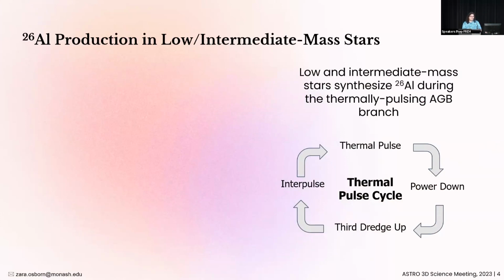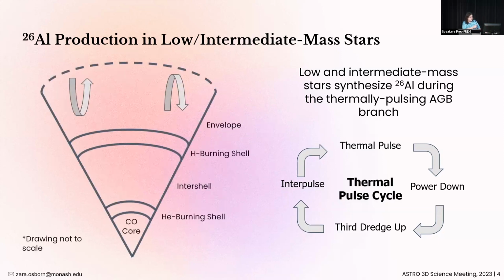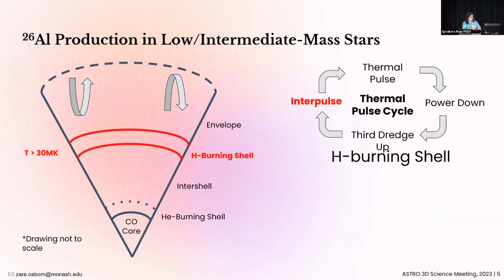Towards the end of the AGB phase, these stars begin to experience what are known as thermal pulses that are driven by unstable shell helium burning, and this is characterized by the thermal pulse cycle. I have here a diagram that's just showing a slice of the stellar interior of an AGB star, and we are going to follow aluminium-26 on the journey from the point where it is made within the star to the point where it gets ejected to enrich the space surrounding it. Aluminium-26 is made within the hydrogen burning regions of stars. During the interpulse phase of the thermal pulse cycle, the hydrogen burning shell is making aluminium-26 and depositing it into the intershell region.